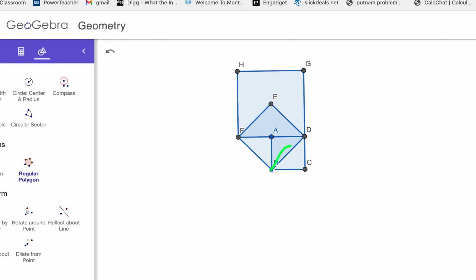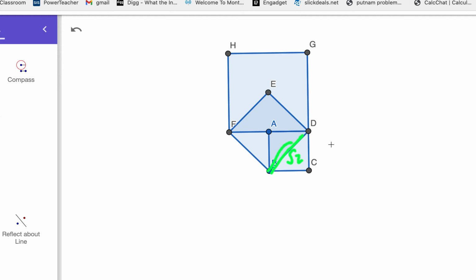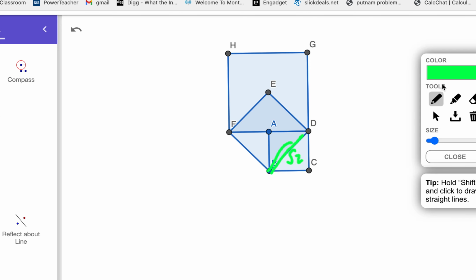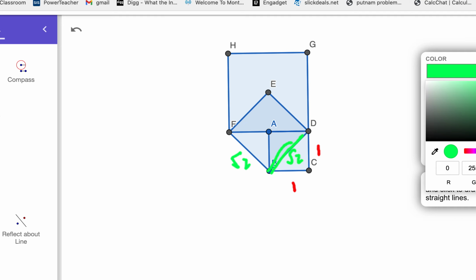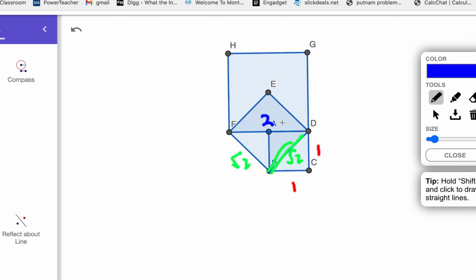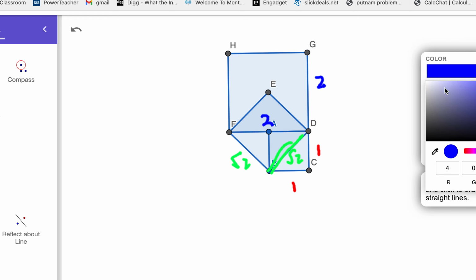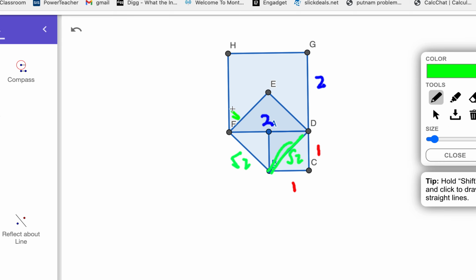So here was radical 2. Here the side was 1 and 1. And so then here the side was radical 2. And the diagonal was the number 2, 2 and 2. So what are we going to get here? Well, you can kind of see it, right? The green one is radical 2. There's going to be another one. There's 2 of them. So the new diagonal is going to be 2 radical 2.